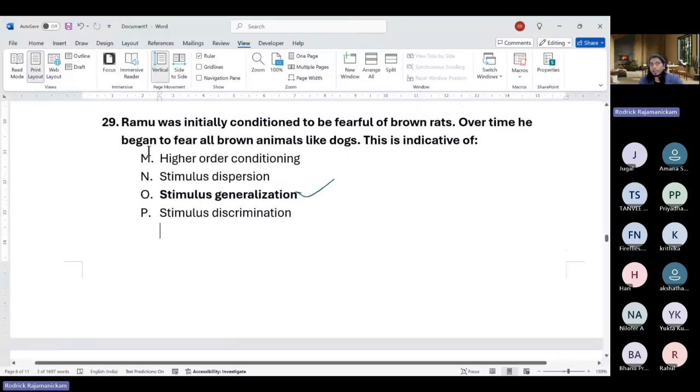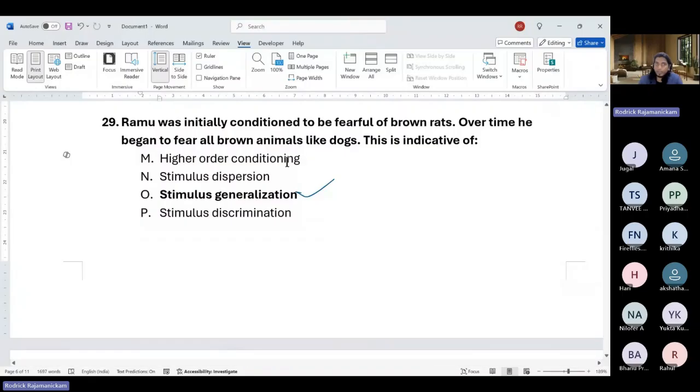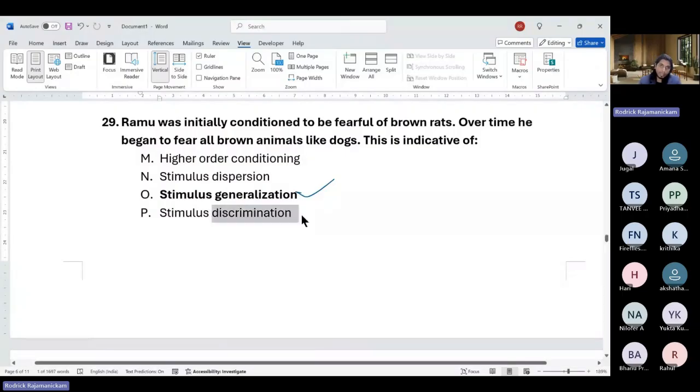It is not higher order conditioning. Higher order conditioning would mean you're associating another neutral stimulus here, so it keeps getting conditioned with another neutral stimulus. Stimulus dispersion is not what it is. I'm not even sure if that's a term. Stimulus discrimination is about discriminating two different kinds of stimulus. It's the opposite of generalization.